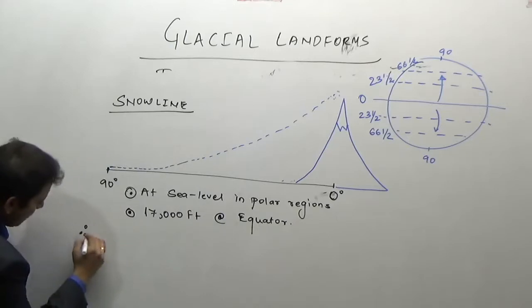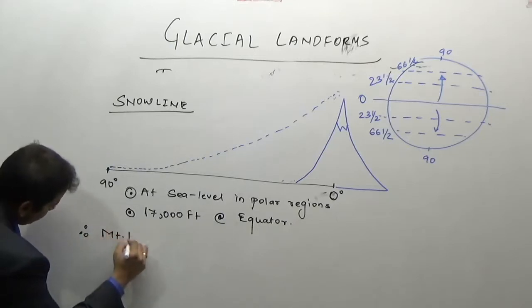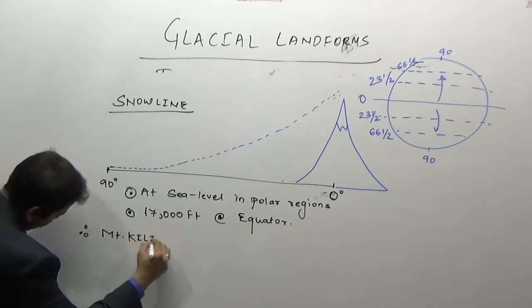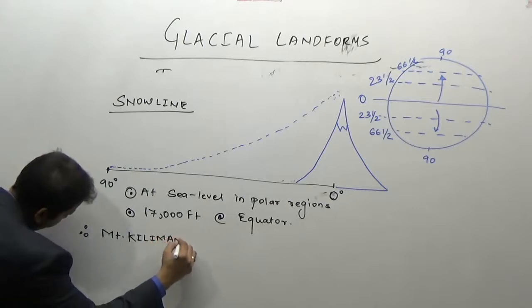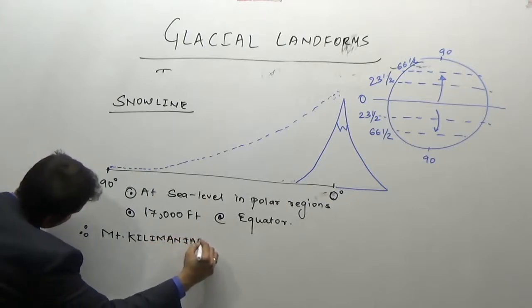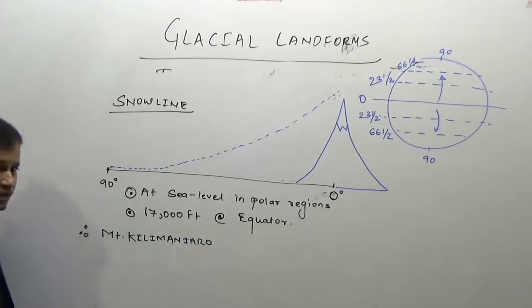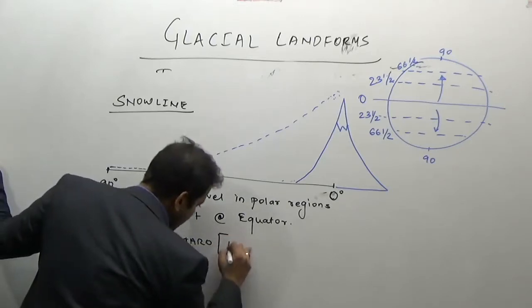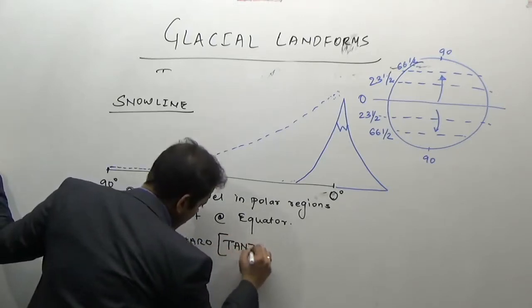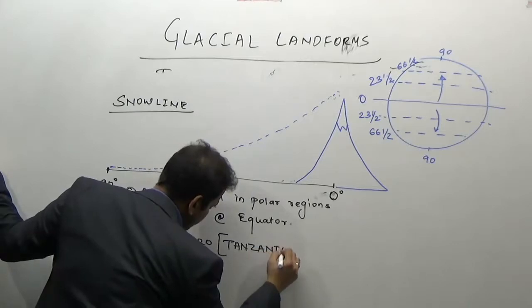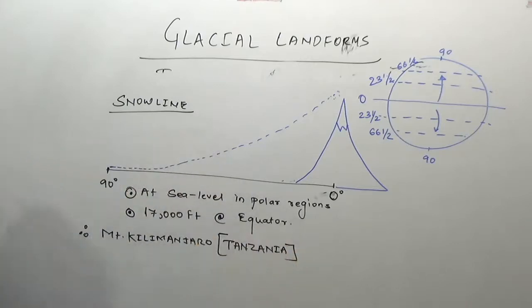Therefore, Mount Kilimanjaro, which country? Tanzania. Mount Kilimanjaro in Tanzania is a snow-capped mountain located on the equator.